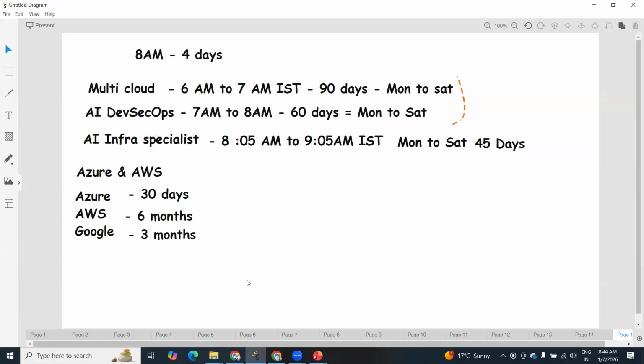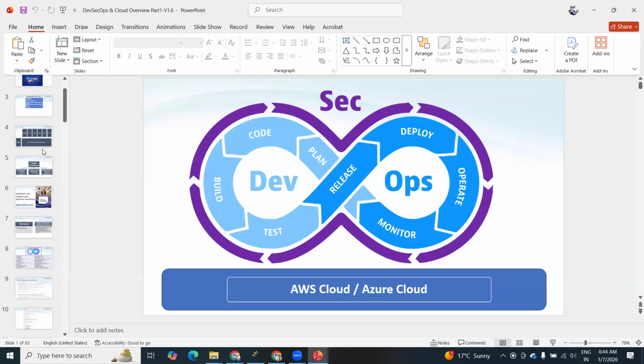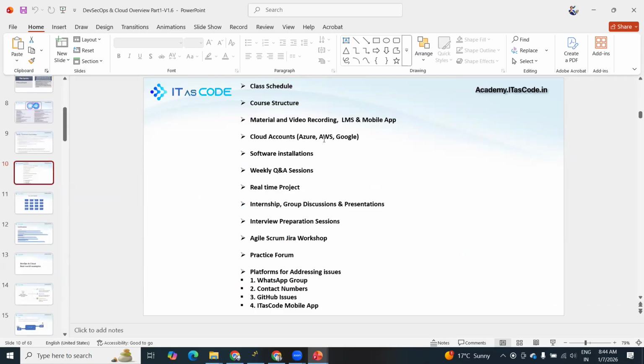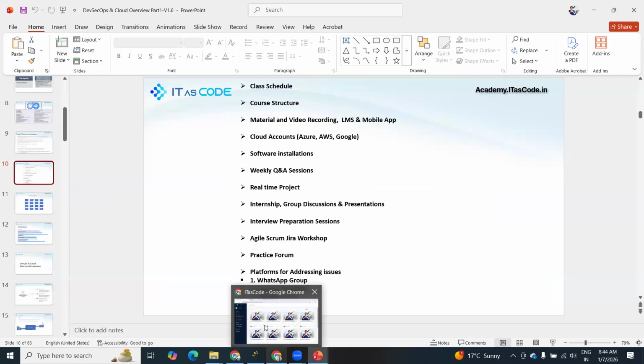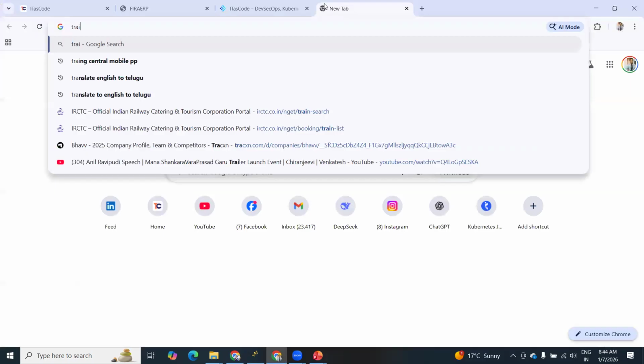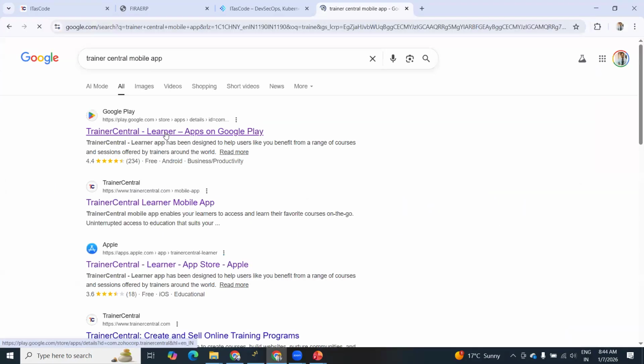Let me also show you this PPT. Here we mentioned points as well: material and video recording. We have a mobile app as well. You can download our Trainer Central mobile app. Please try to download it, whether it is iOS or Android.